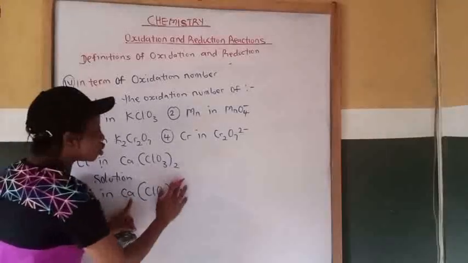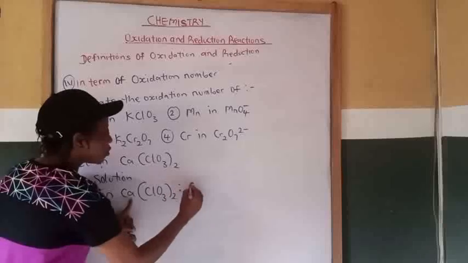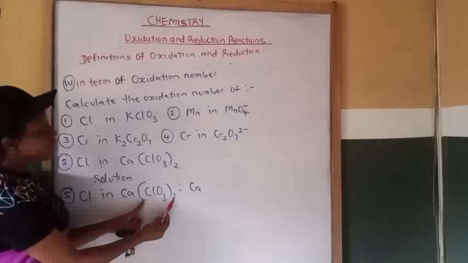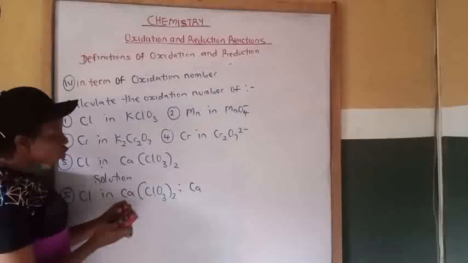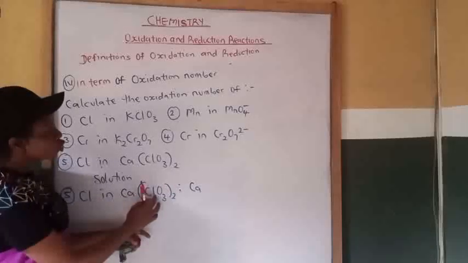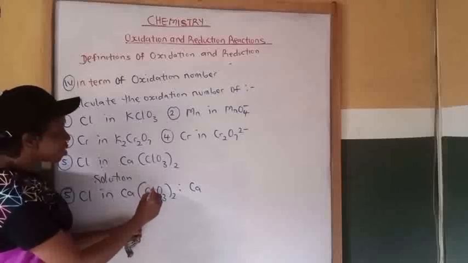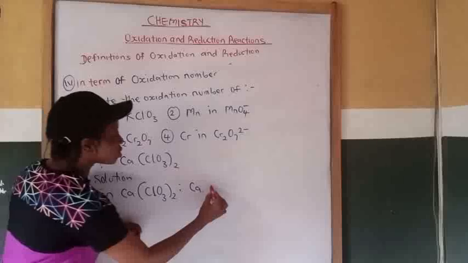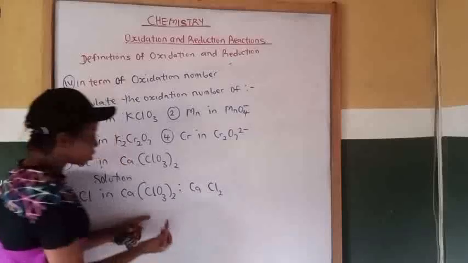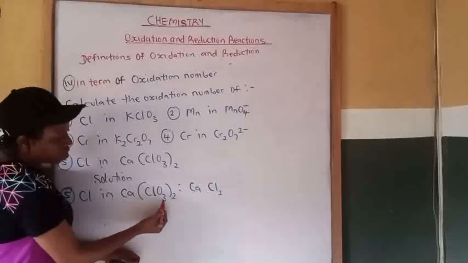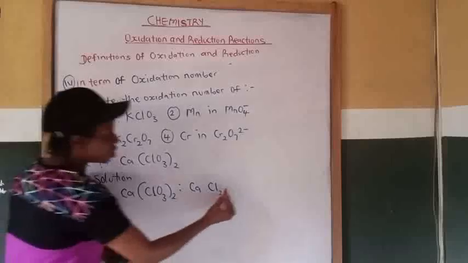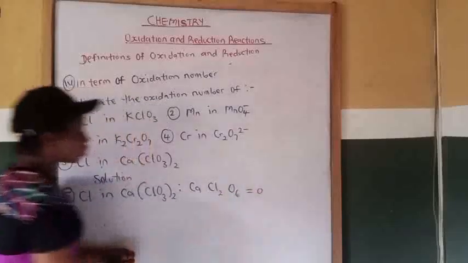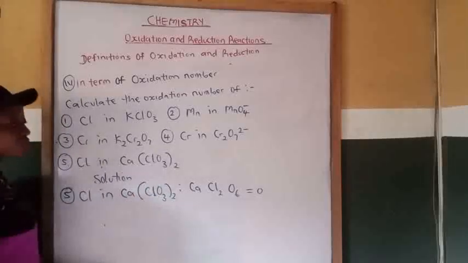We have calcium. Then we have to open this bracket. We use what we have outside the bracket to open what we have inside. So 2 times chlorine will give us 2Cl. Then 2 times 3 oxygen will give us 6 oxygen. Then everything equal to 0, since it has no charge.